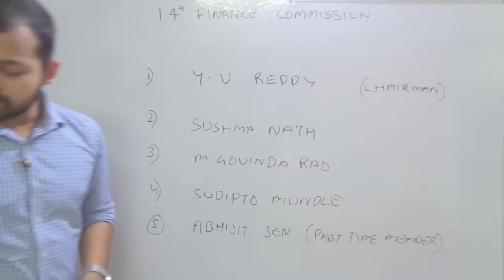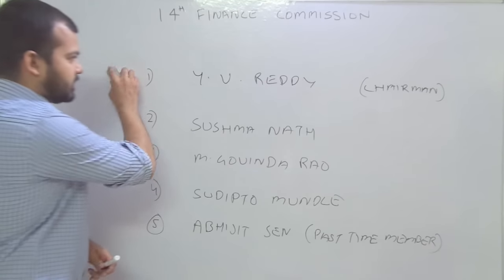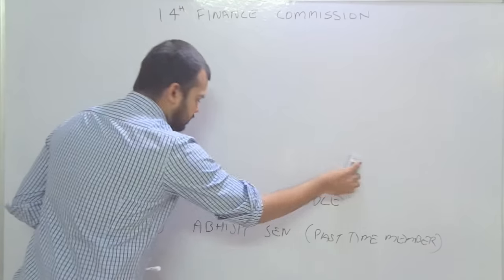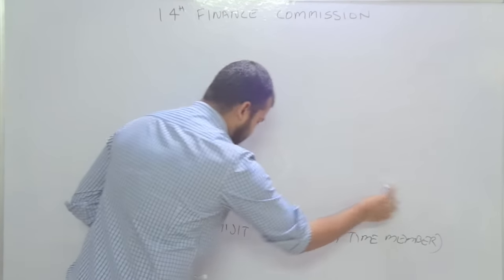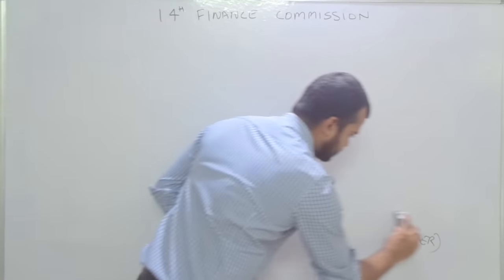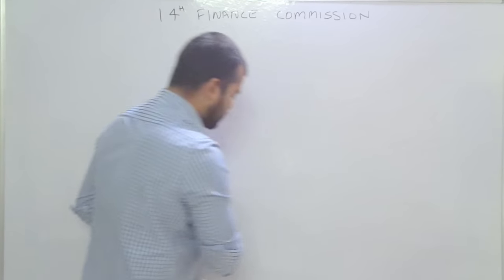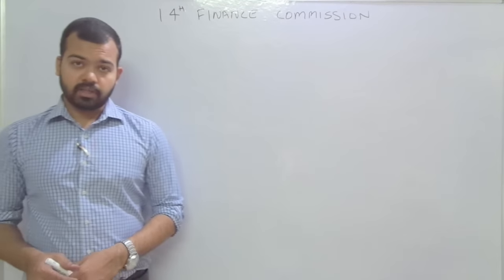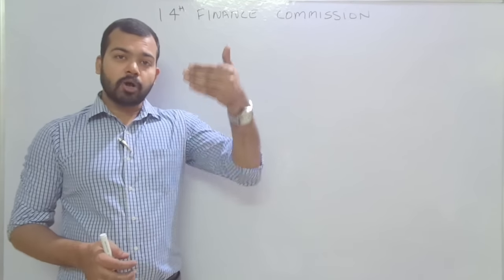Now we'll understand the two important concepts, vertical devolution and horizontal devolution. First, the vertical devolution. Whatever Union resources are allocated to the states comes under the category of vertical devolution. Vertically means from top to down.